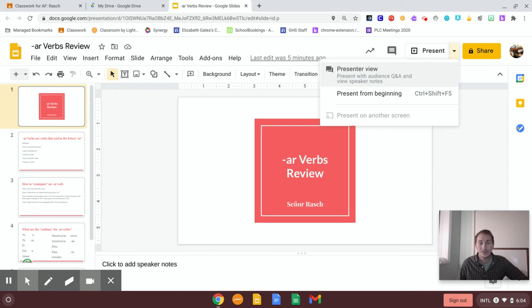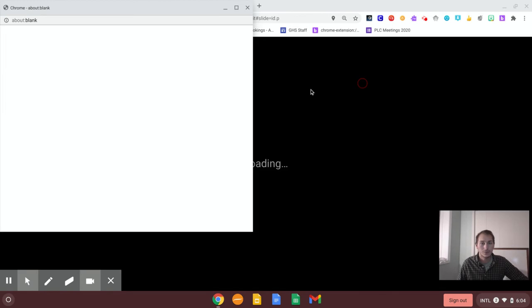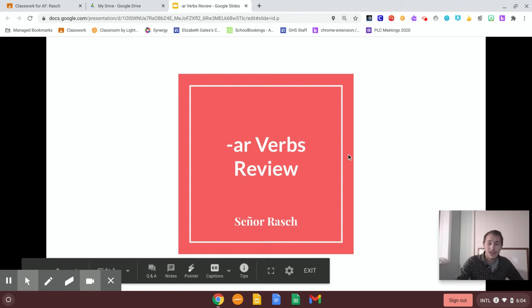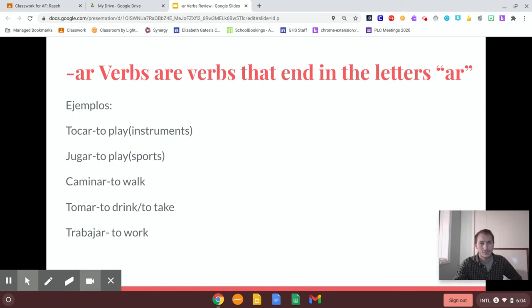Hoy vamos a hablar de AR verbs. We're going to talk about AR verbs. Verbos AR. Now, what are we talking about when we say AR verbs? AR verbs. So, verbs that end in the letters AR.